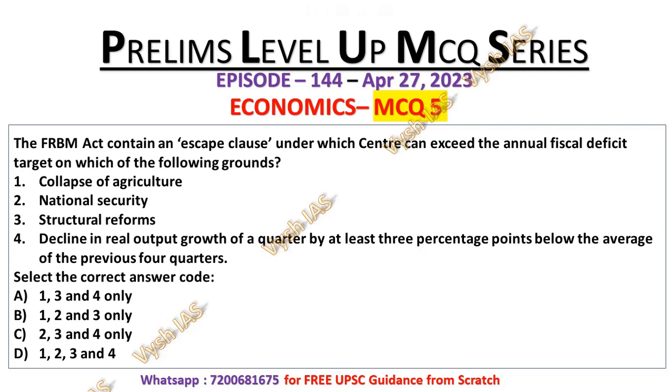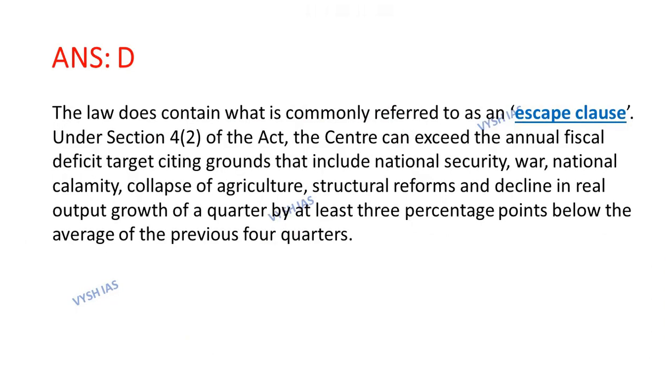So its correct answer will be option number D, all of the above, 1, 2, 3 and 4. Now let's look at the explanation. The law does contain what is commonly referred to as an escape clause under section 4 subclause 2 of the act.